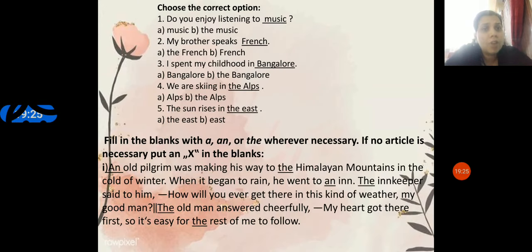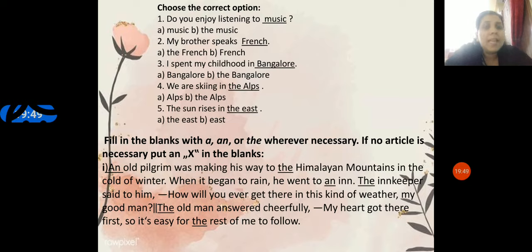Choose the correct option. Do you enjoy listening to music? Options are given: the music, no music. My brothers speak French. I spent my childhood in Bangalore. We are skiing in the Alps. The sun rises in the east.